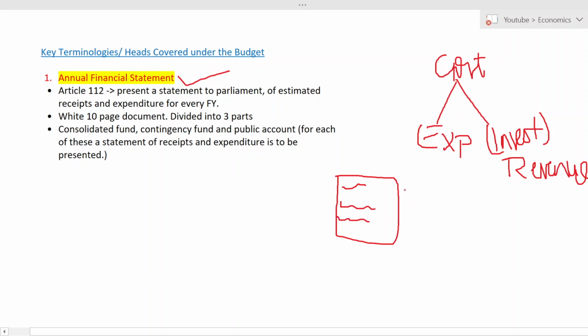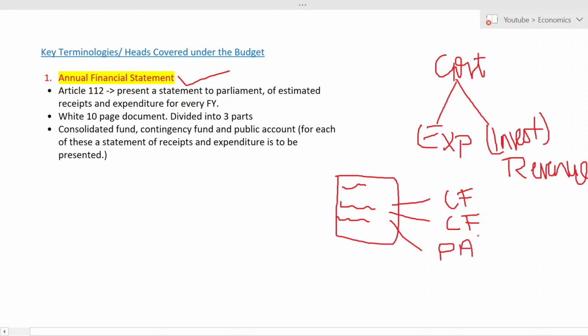And these lists should be divided into three parts. These three parts are firstly known as consolidated fund, second one is contingency fund, and the third one is public account.